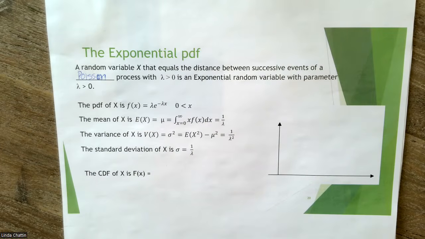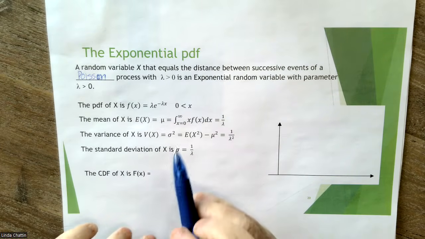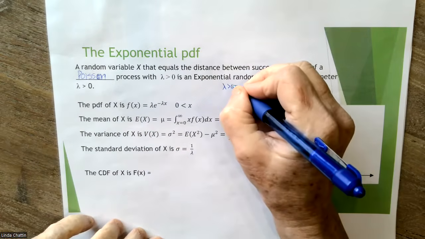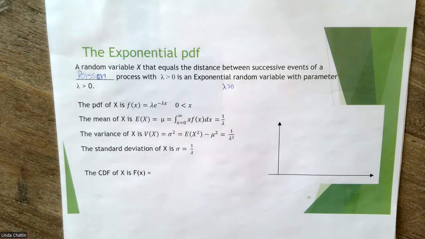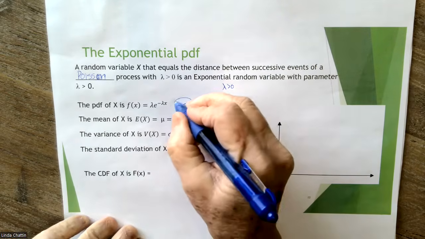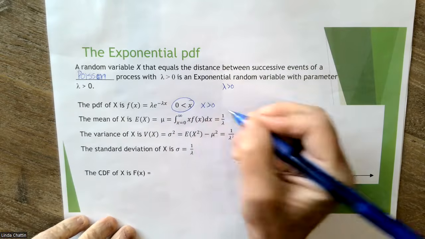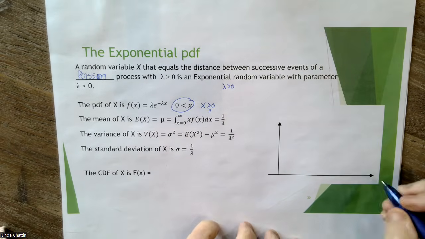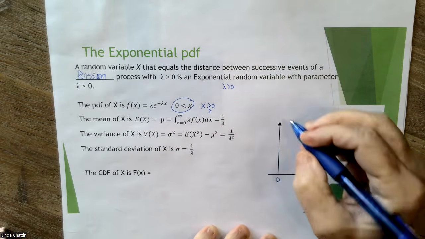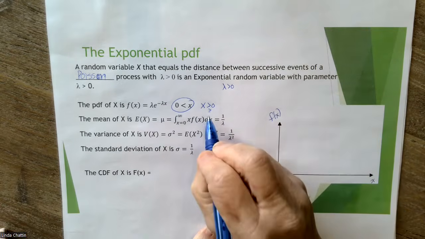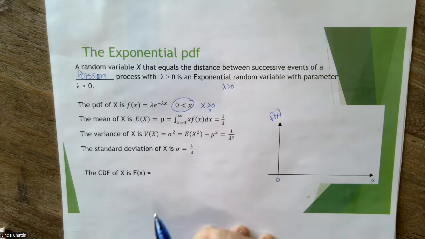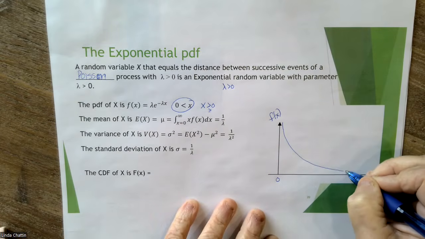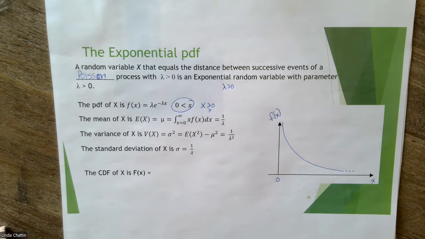So this is what the probability density function of X looks like. It has this parameter lambda, and that is something that is always bigger than 0. And it is an exponential decay function. I usually like to write this as X bigger than 0, but we also know we could write that as X bigger than or equal to 0. A plot of this PDF, so if this is X and this is 0 and this is the PDF, remember it's a continuous random variable here. There's no commas in the range. It looks like this, and it goes on forever. It's theoretical, so we put 3 dots there to show that it goes on forever.